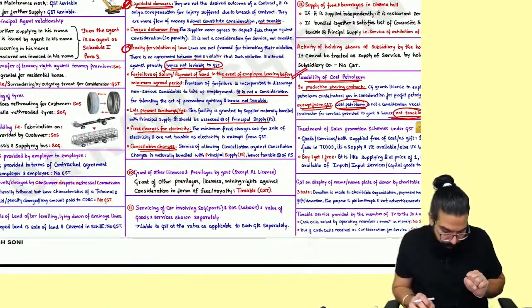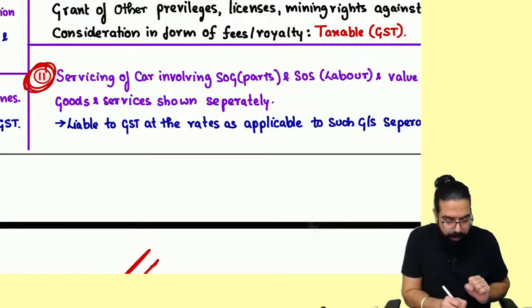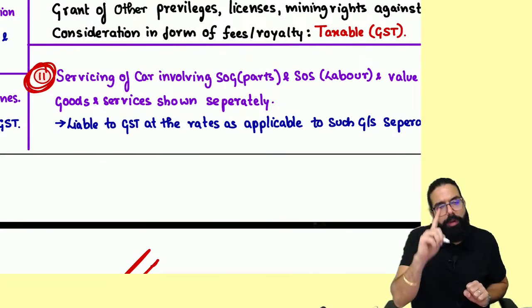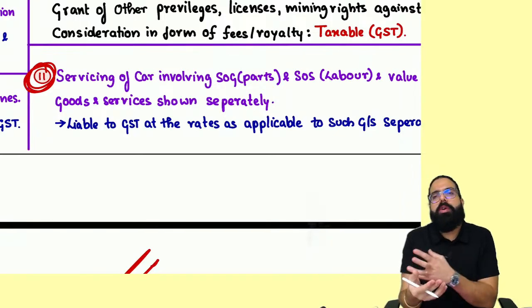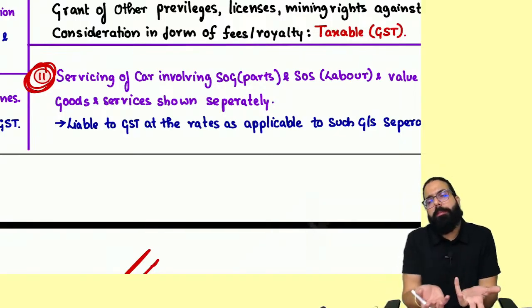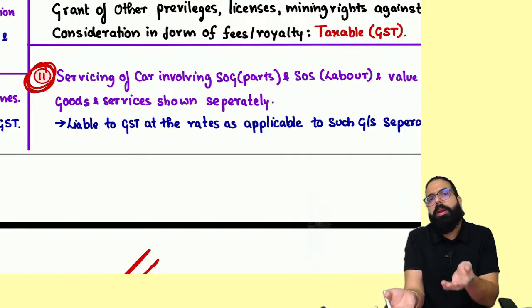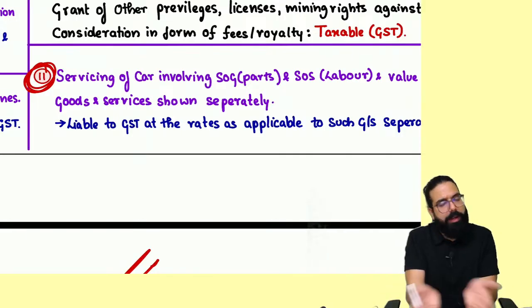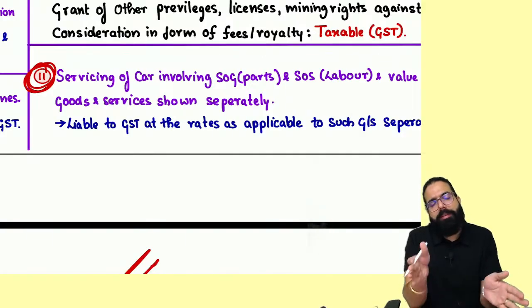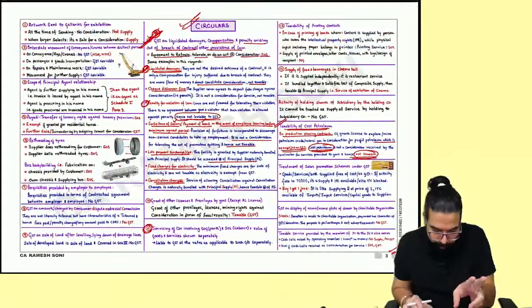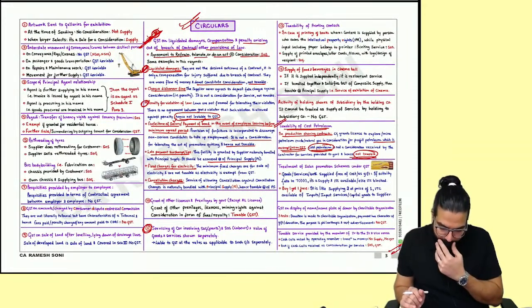The next point, which you never know, they can give you in the exam: one person has given a vehicle for repair, and for the repair they have charged a separate rate for goods and a separate rate for services. Then remember, it's neither composite nor mixed, it's a separate supply, and a separate rate will apply. You can take care of this point. Done, sir.